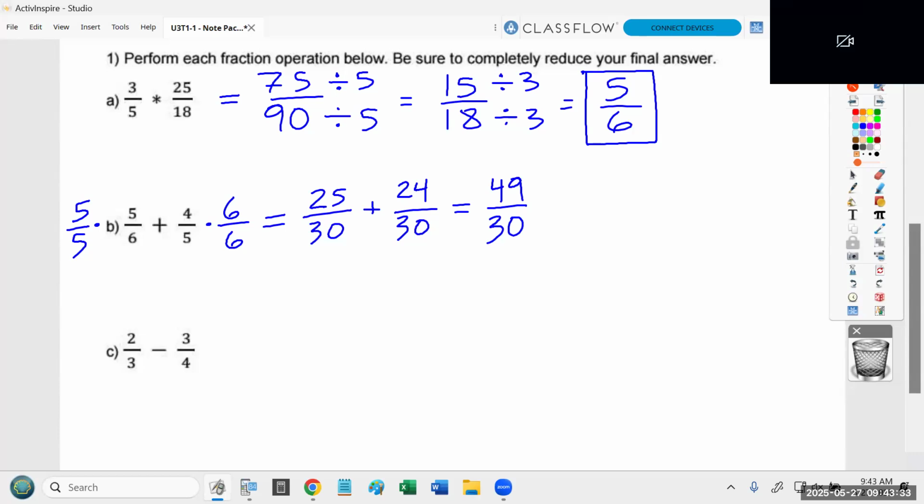Now, what I would say is that there are 3 different ways you could do this. One of them is in your head. I really like 49. Can anyone name a number that divides 49? 7, and that's actually the only one, other than 1 and 49. 49 can be divided by 1. It can be divided by 49. It can also be divided by 7. That's the only other number that divides 49. Does 7 divide 30?